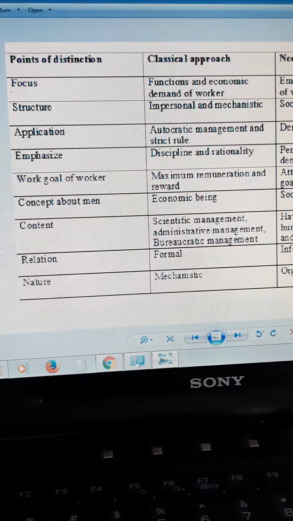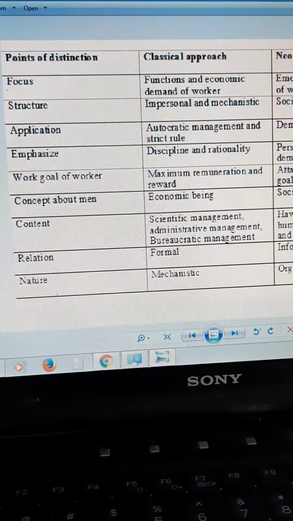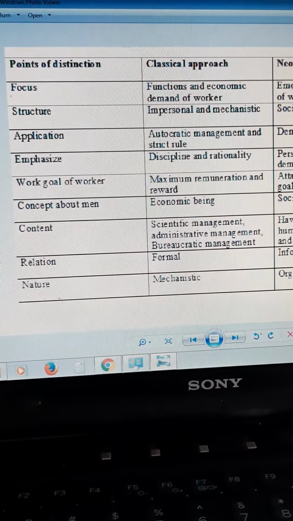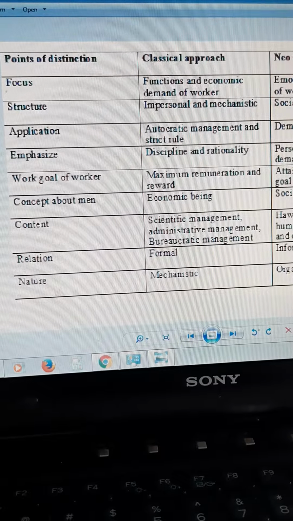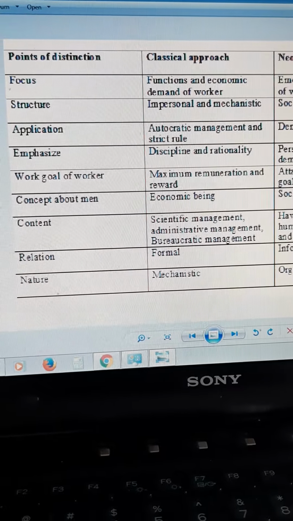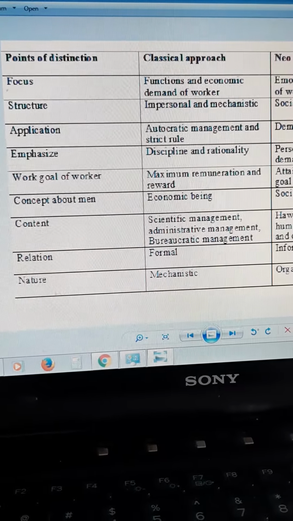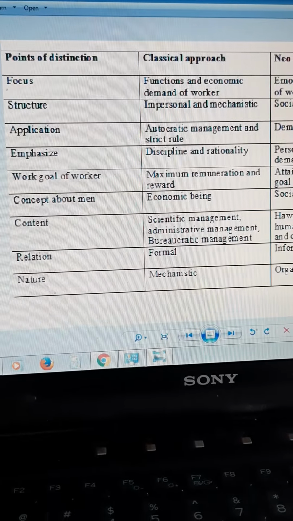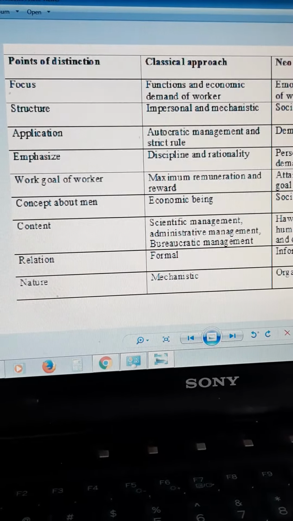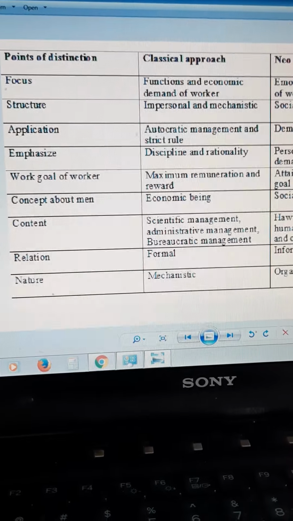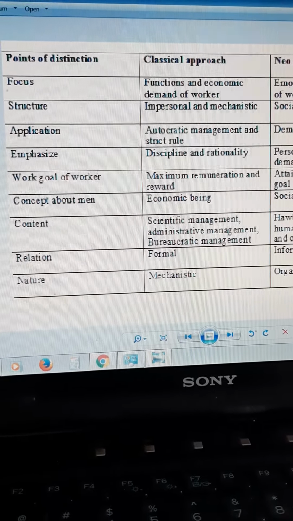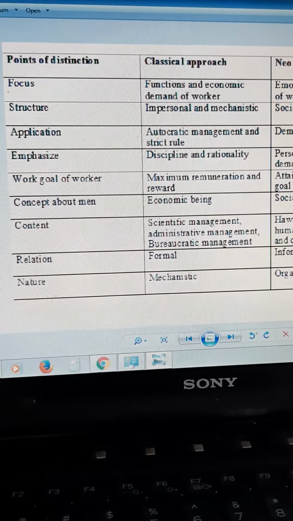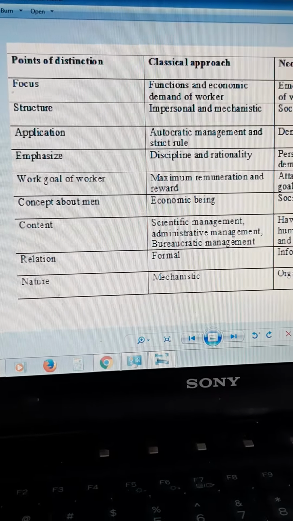Number two, because of this aspect, it is a very impersonal structure. So laborers are one entity and the country is one entity, or the company is one entity. There is no emotional attachment between the two. Rules and regulations are what this entire thing gets worked up with. Authoritarian way of managing things.